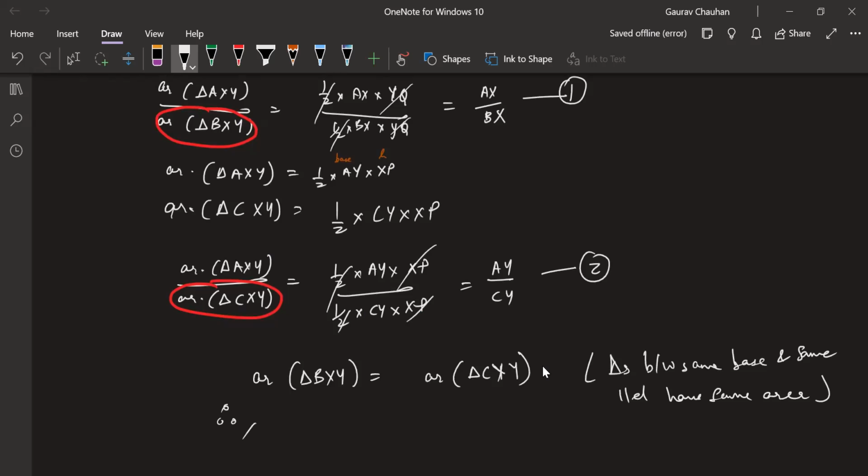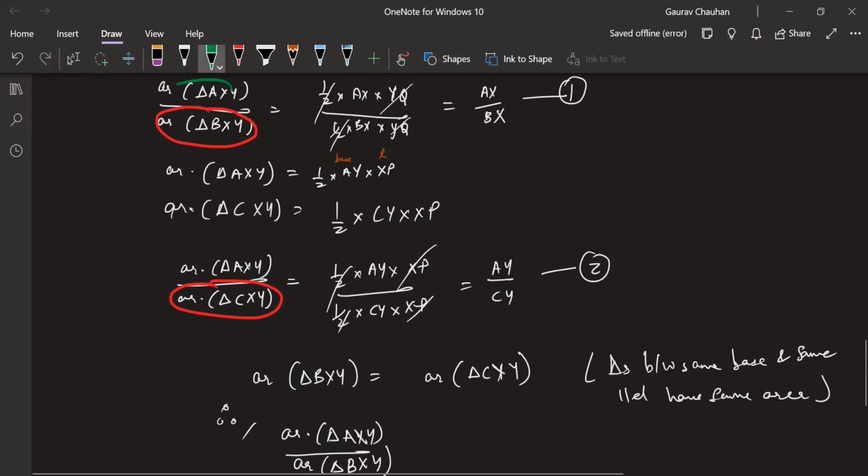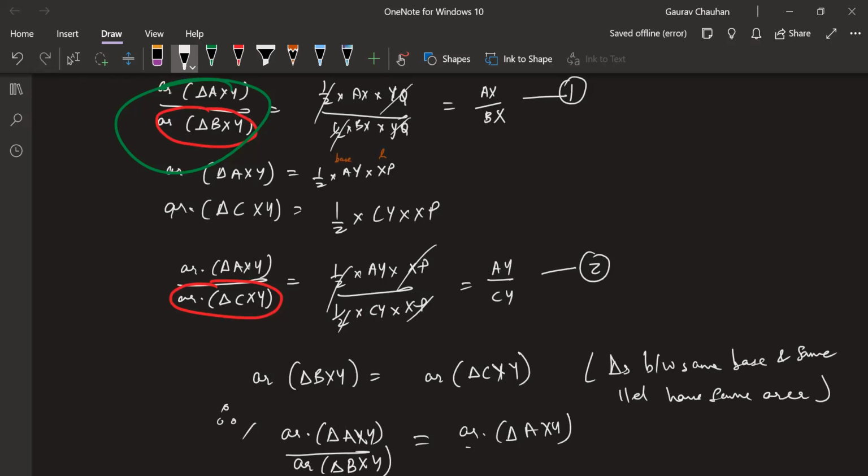Therefore, area of triangle AXY by area of triangle BXY, why am I doing this? So that I get this whole fraction, will be equal to the area of triangle AXY by the area of triangle CXY, because the numerators were the same and the denominators we have proved are the same.